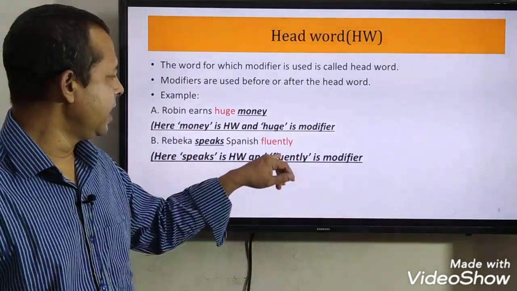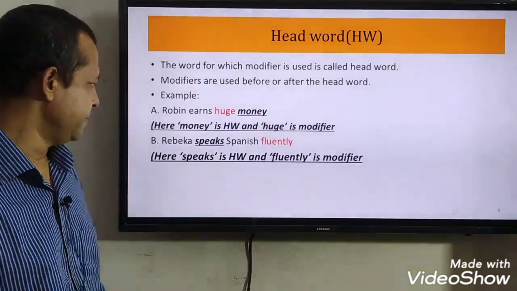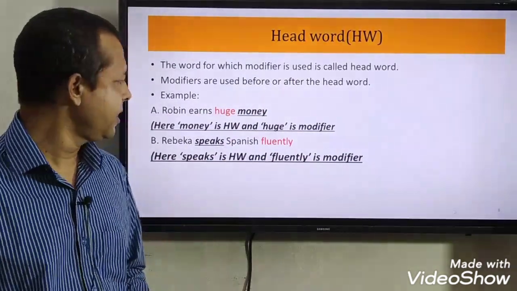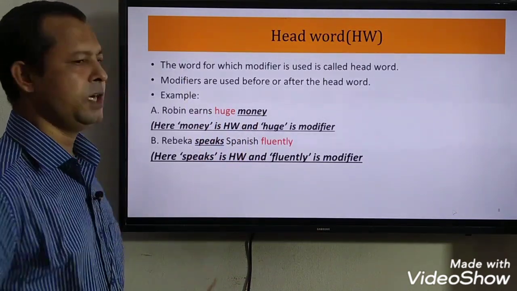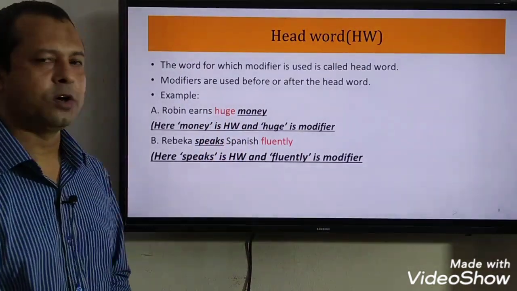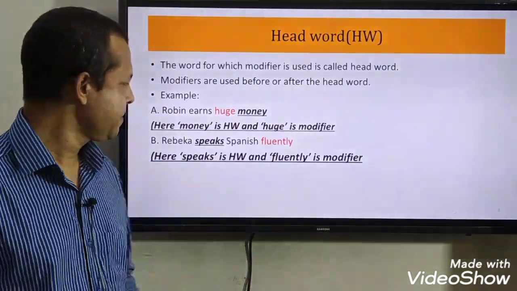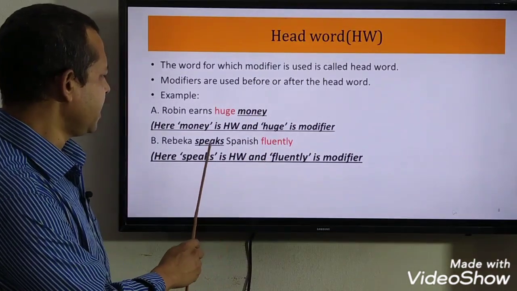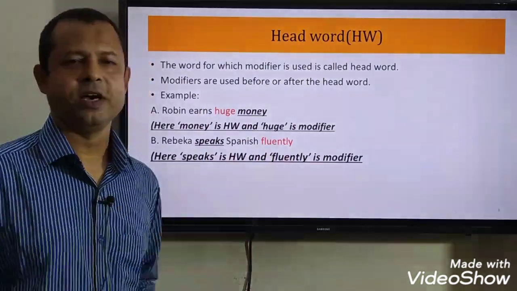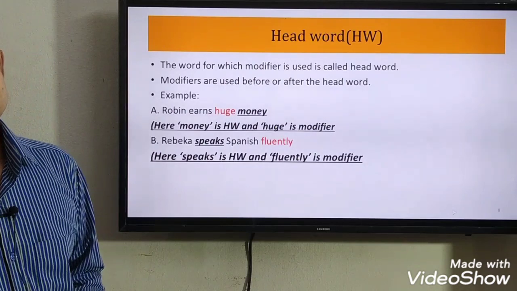Speaks is the headword, and fluently is the modifier. Here I would like to mention another thing: in the first example, the modifier comes before the headword. This modifier is called a pre-modifier, and in B number the modifier comes after the headword. This modifier is called a post-modifier.